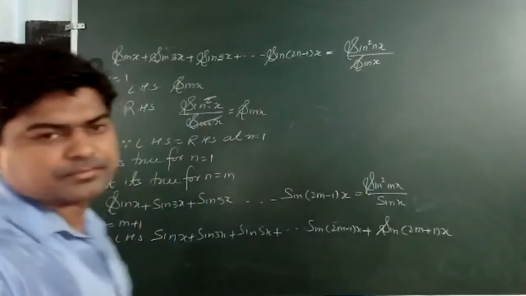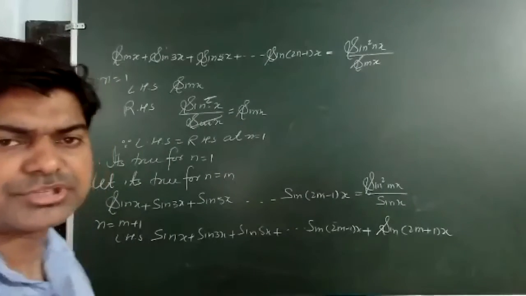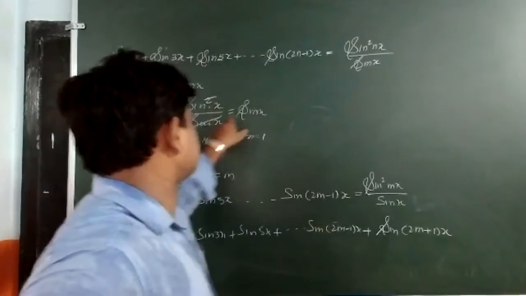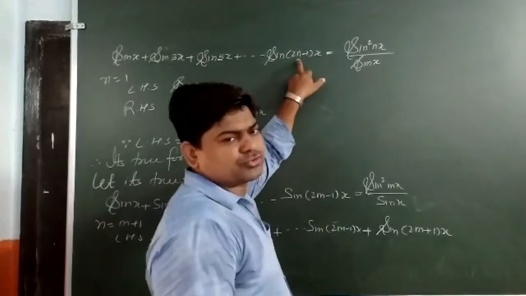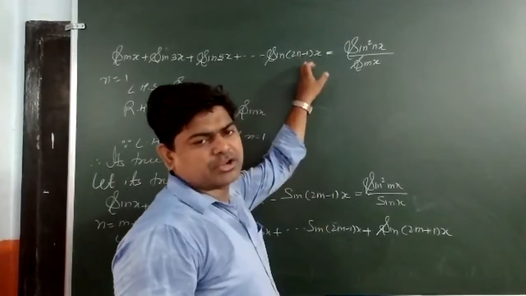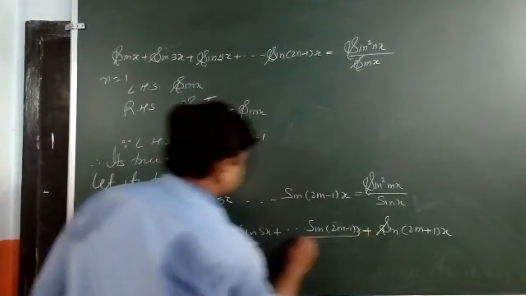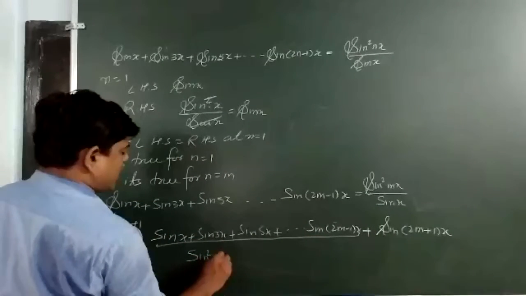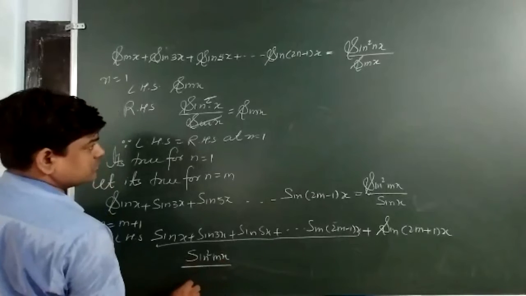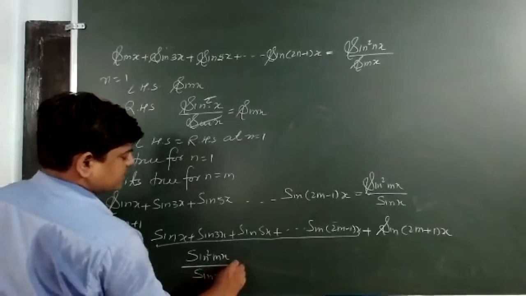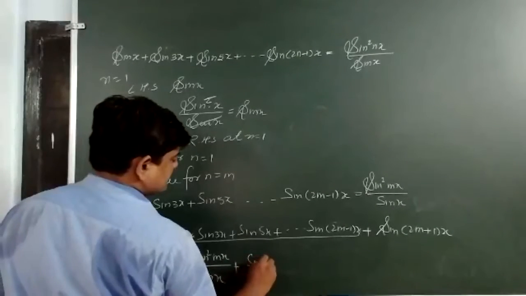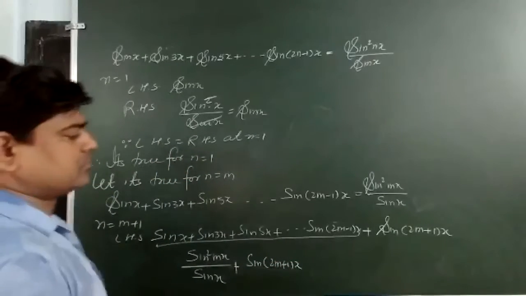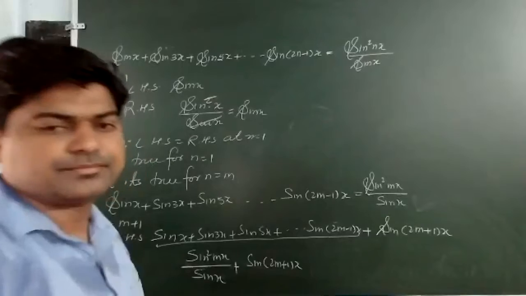Are you getting what I want to say? When I substitute n is equal to m plus 1, 2m plus 2 minus 1 gives 2m plus 1. Now, in place of all the earlier terms, I can substitute sin square mx upon sin x plus sin (m plus 1)x.